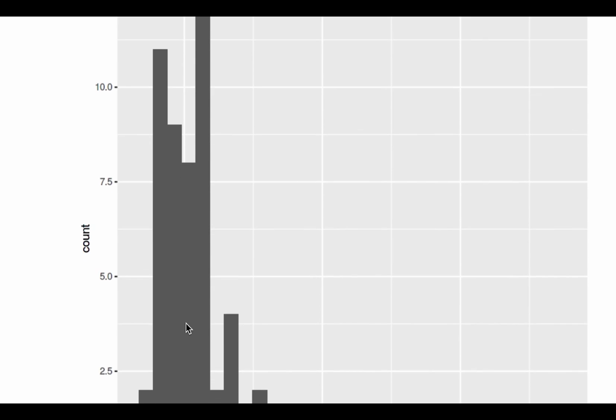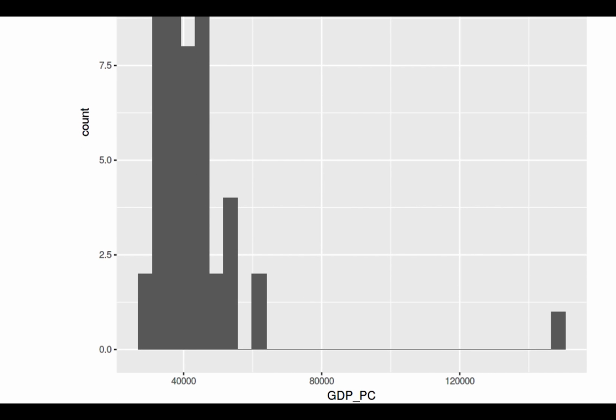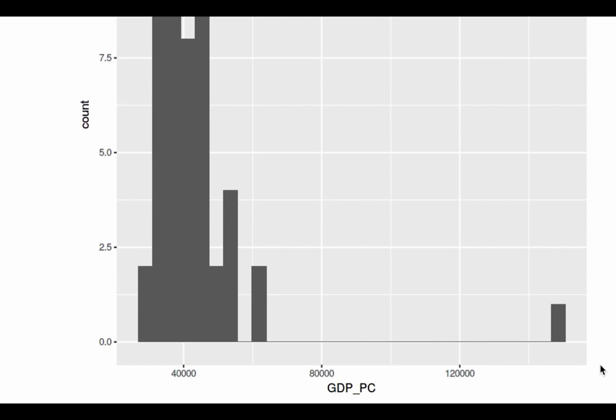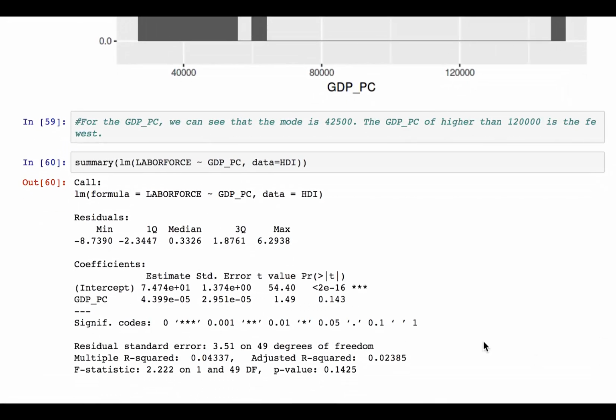42,500 and the GDP of higher than 120,000 is the fewest. And here is our minimum, median, and maximum.